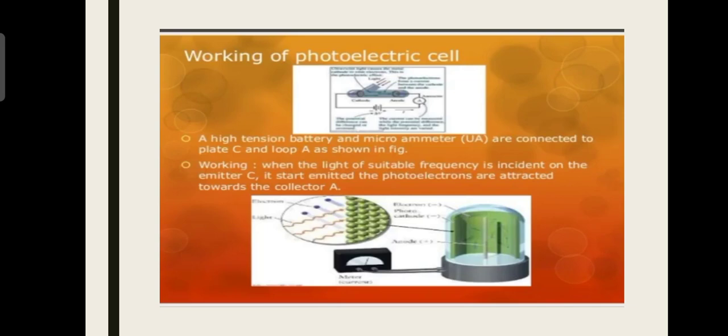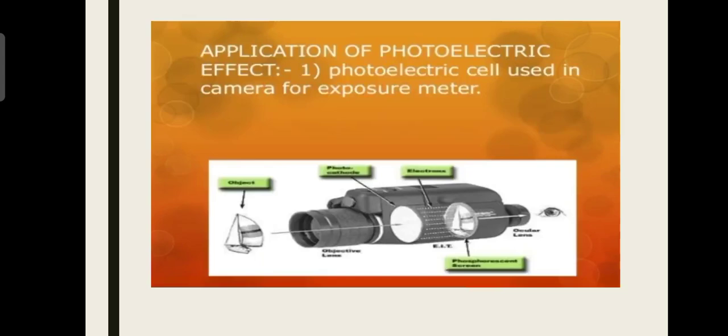Working of photoelectric cell. A high tension battery and microammeter are connected to plate C and loop A as shown in the figure. Working: when light of suitable frequency is incident on the emitter C, it starts emitting. The photoelectrons are attracted towards the collector A.